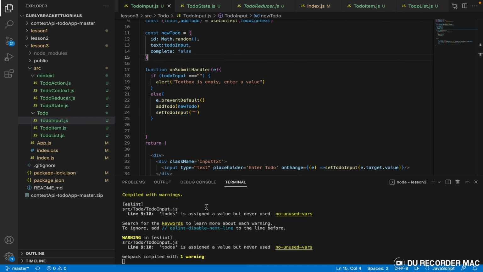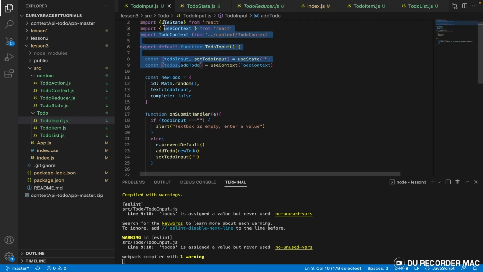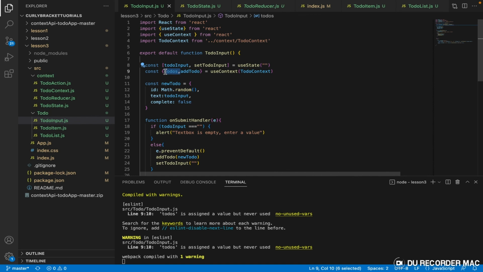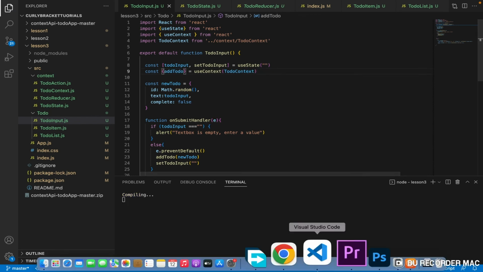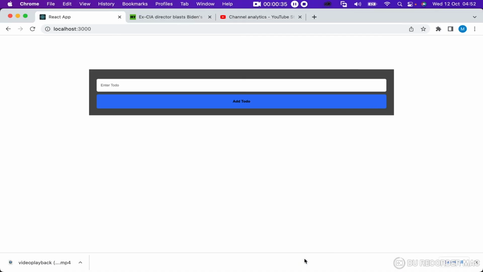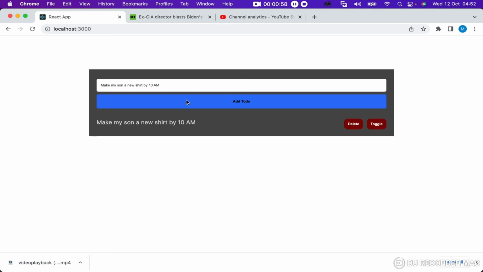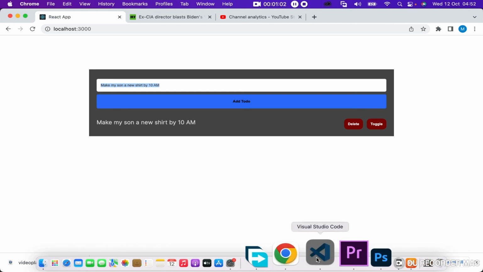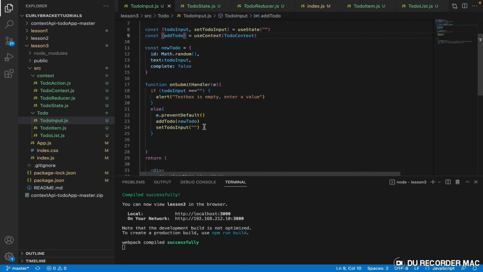I don't need these to-dos here anymore. So all right, let's check. Make my son a new shirt is still in the text box. That's not what we want. So why is that happening?